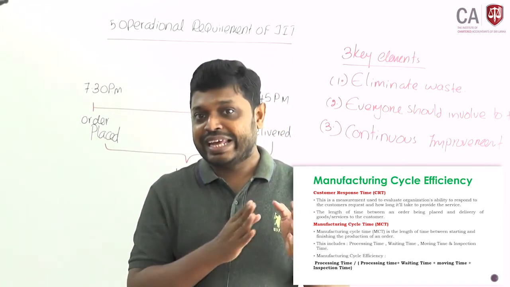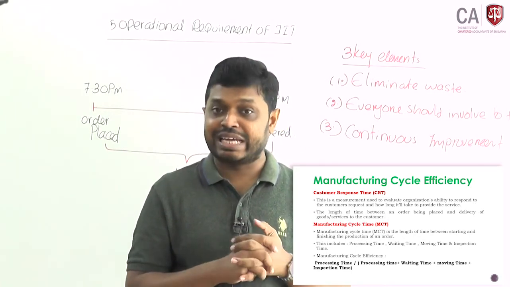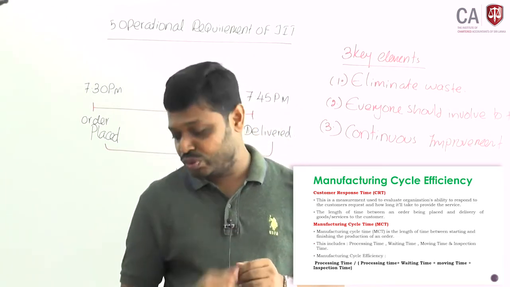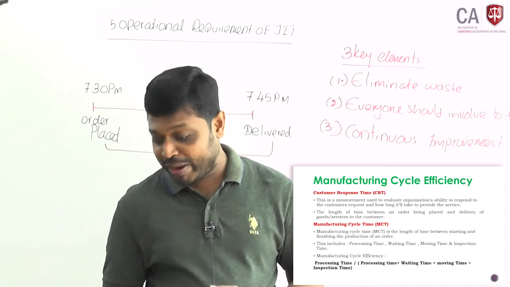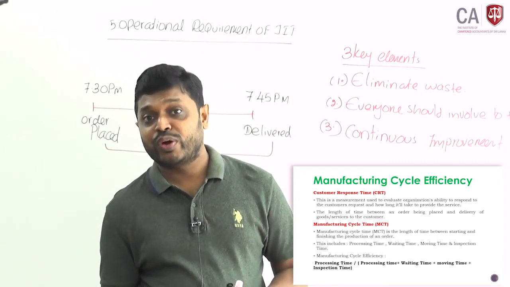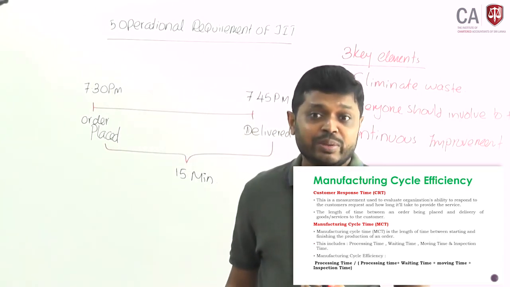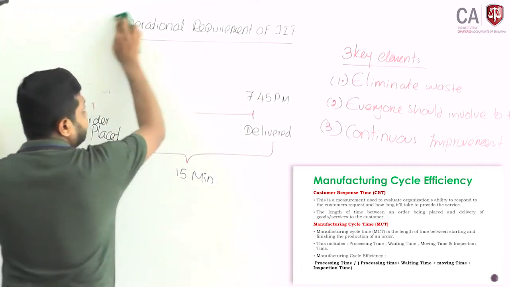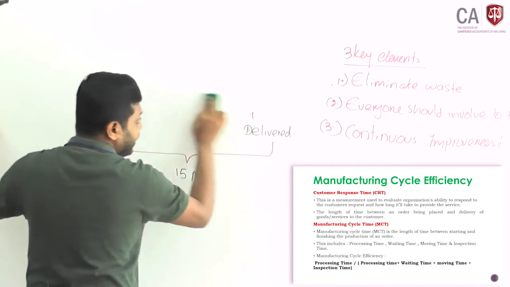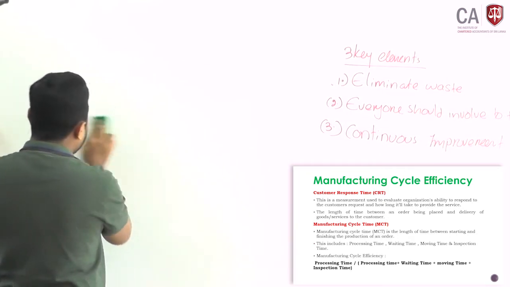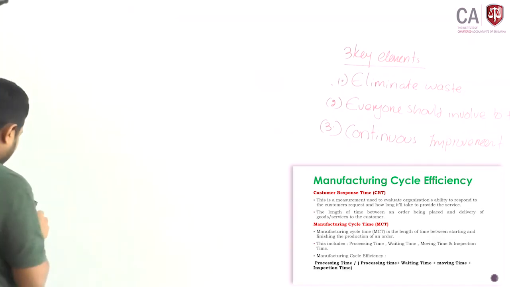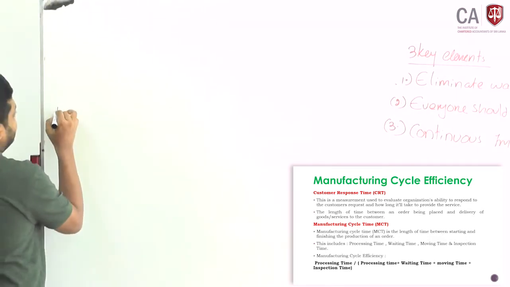If they take minimal time after the processing time, then the value will be close to 1. Therefore, in the manufacturing cycle time, you have to look at how efficient our manufacturing practices are. Under the JIT system, you can measure manufacturing cycle time efficiency.